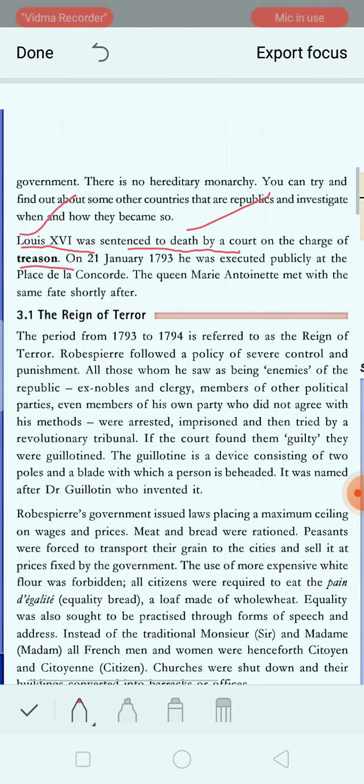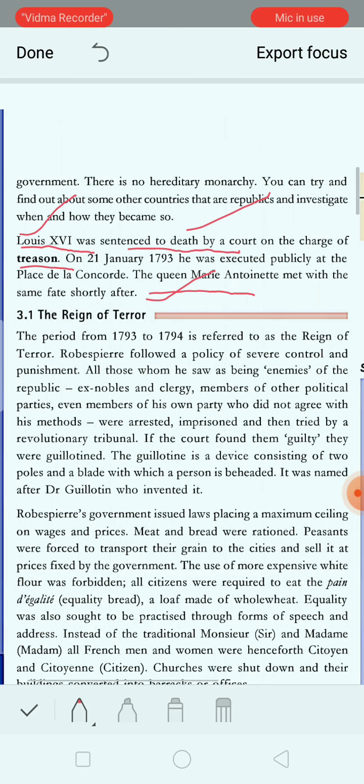So on these charges he was sentenced to death. And on 21st January 1793 he was executed publicly at Place de la Concorde. And Queen Marie Antoinette too met with the same fate, means she was given the same punishment. Both were sentenced to death.